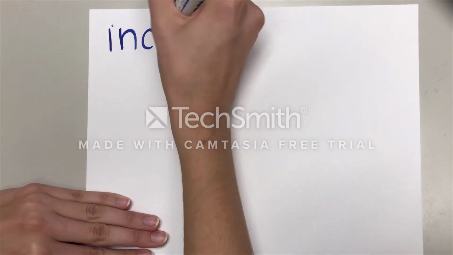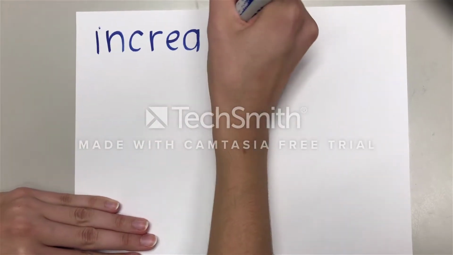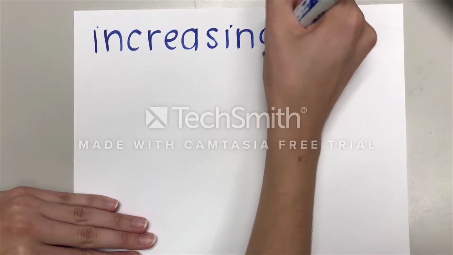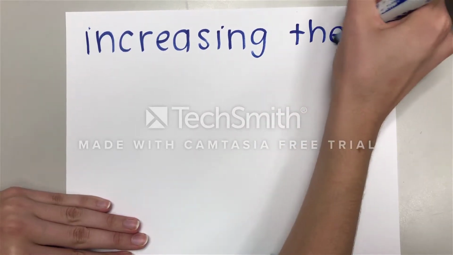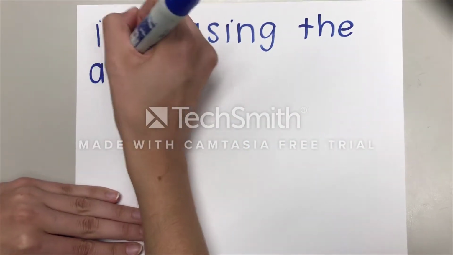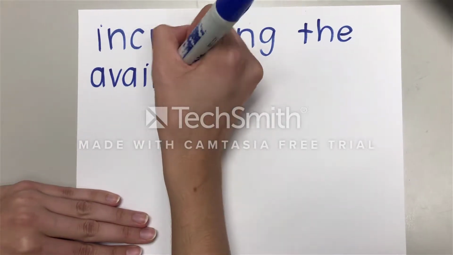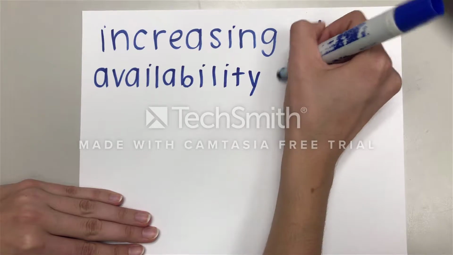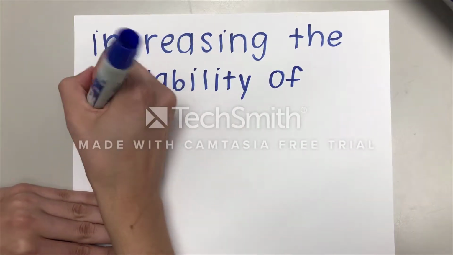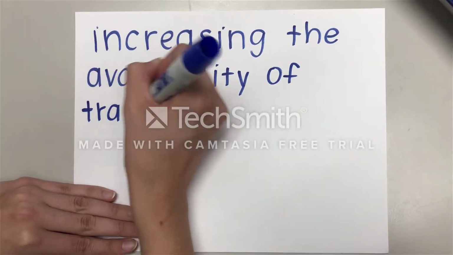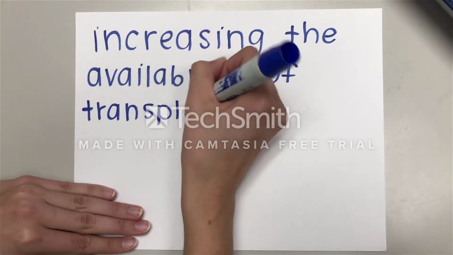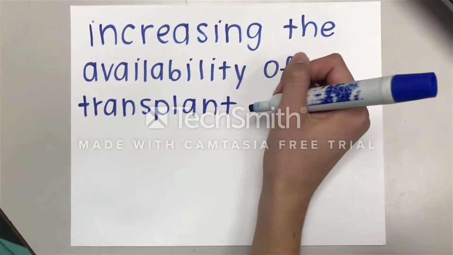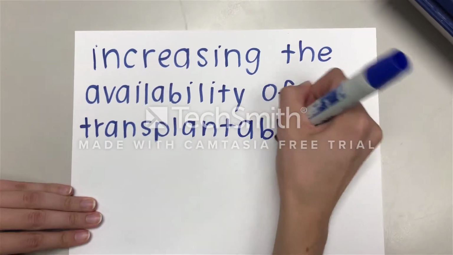The success of organ transplants in treating end-stage organ failure has led to an unprecedented demand for transplantable organs that unfortunately remain in short supply. As a result, relatively few organs are transplanted compared to the number of people with end-stage disease. So, increasing the availability of transplantable organs is critical in preventing deaths from organ failure.